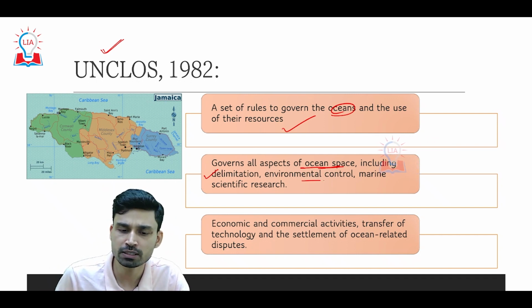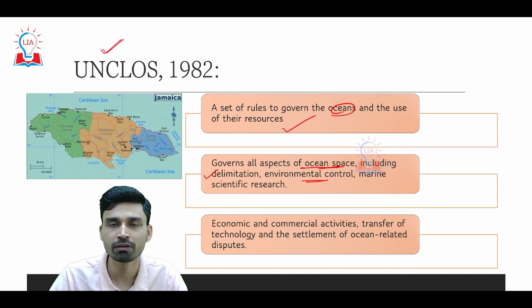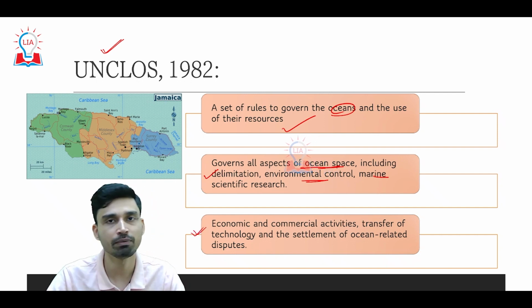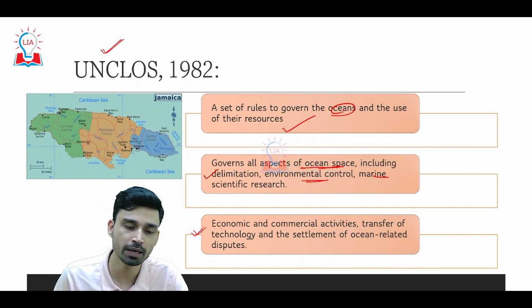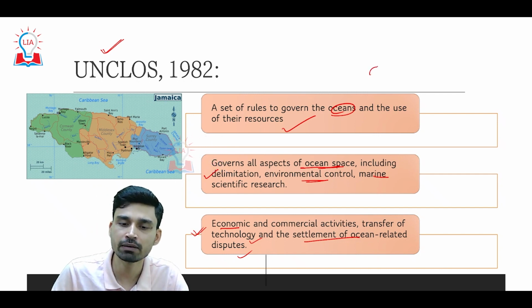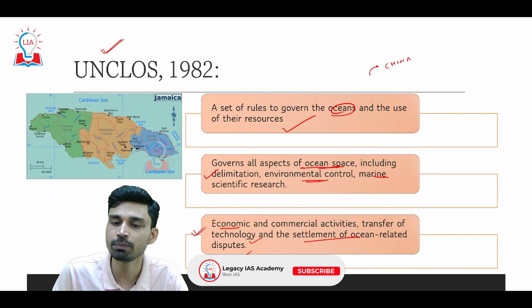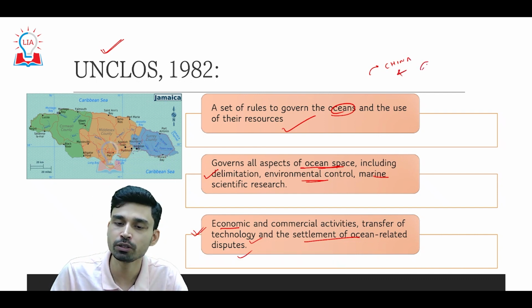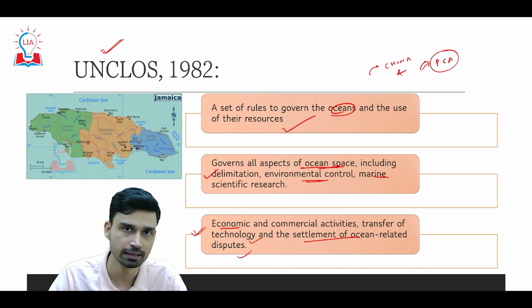Apart from that, it also governs the control of environmental pollution. Then it also governs maritime scientific research, marine scientific research. Not only that, it also has economic ramifications because UNCLOS also applies to economic and commercial activities, transfer of technologies, and the settlement of ocean-related disputes, which can be between various parties. For example, recently there was a dispute between China and the Philippines regarding the demarcation of the exclusive economic zone. Then the matter as per UNCLOS was referred to the Permanent Court of Arbitration, which is situated in The Hague, Netherlands.